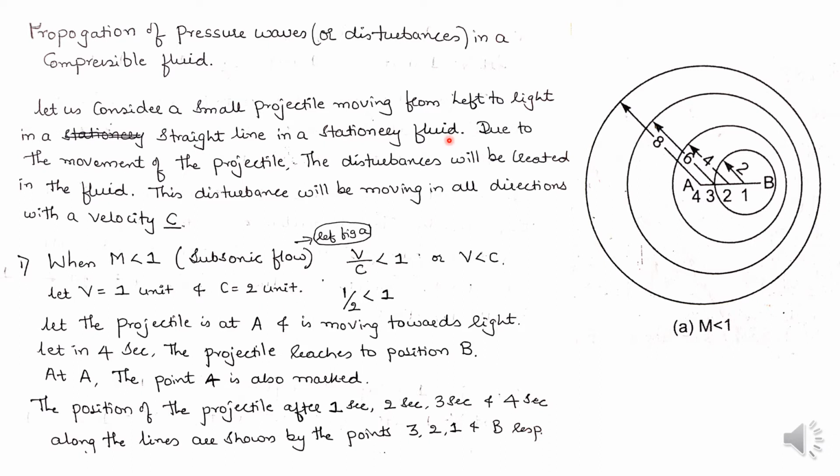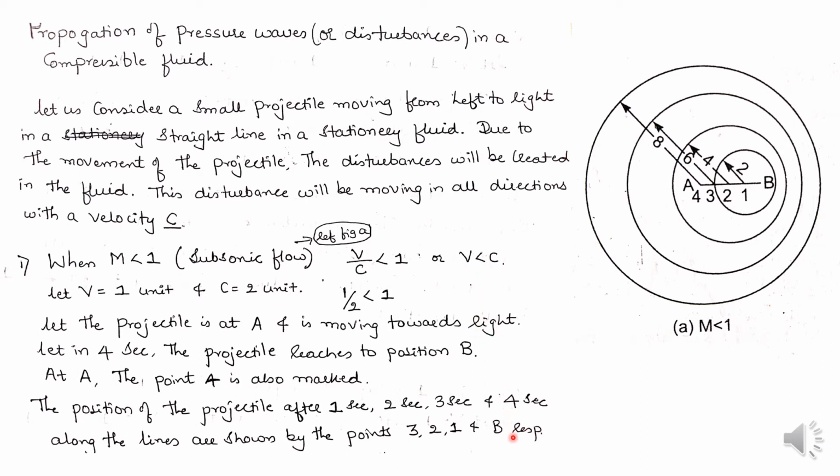Due to this movement of the projectile, disturbance will be created in the fluid, and this disturbance will be moving in all directions with a velocity equal to c. This is the sketch of the propagation of the pressure waves for M less than 1. Let me explain in detail here.